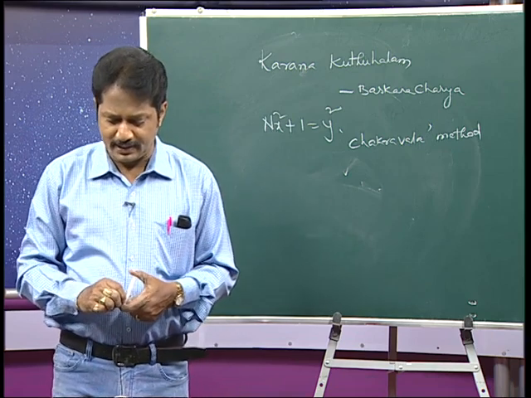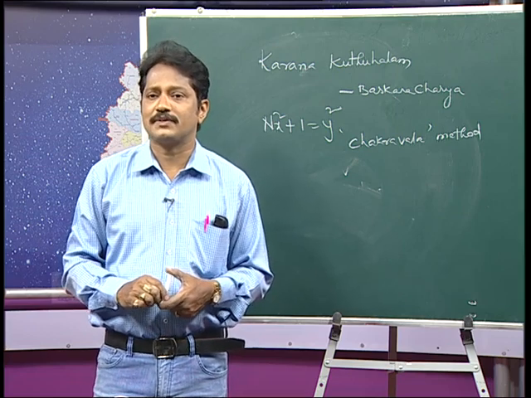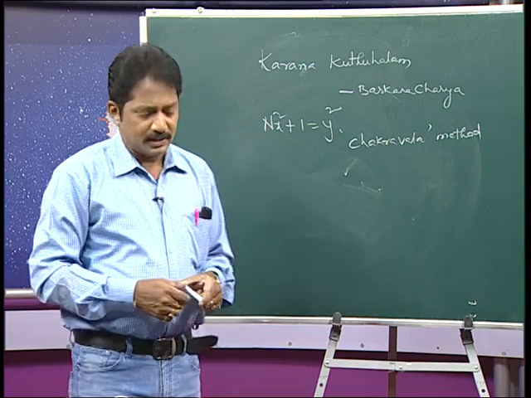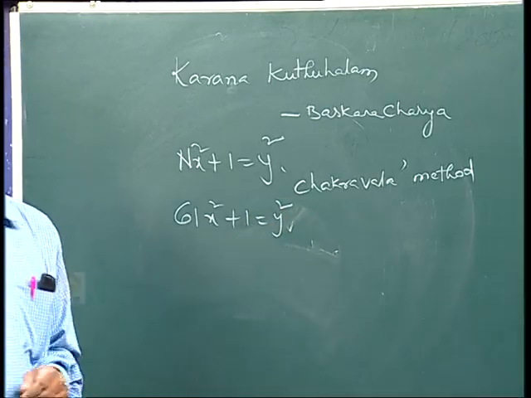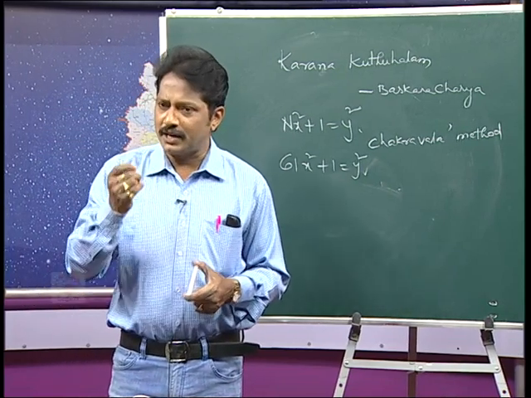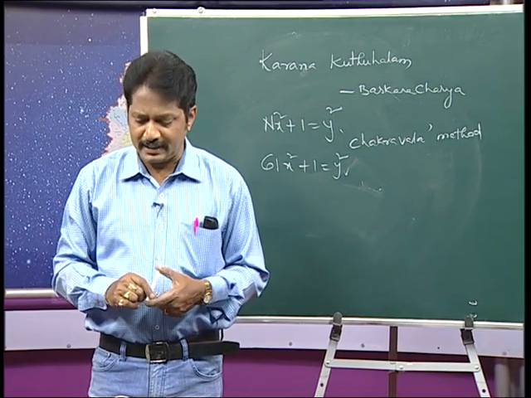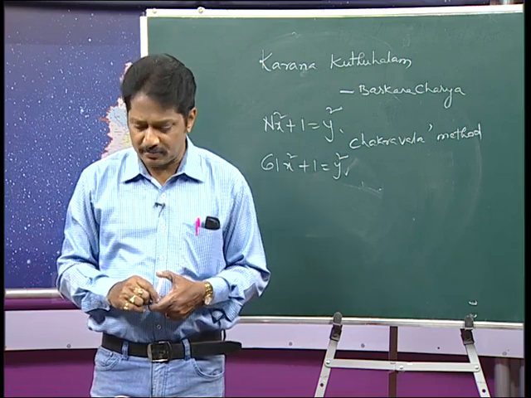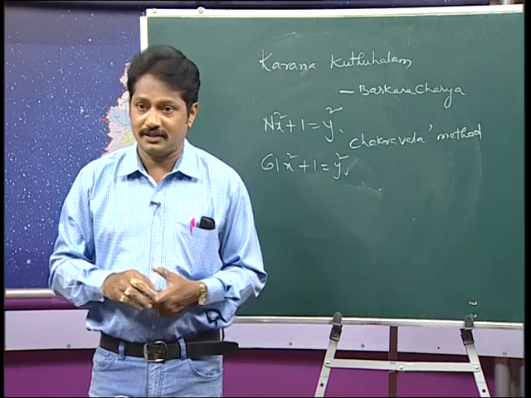This is very, very important, and of course, we call it Pell's equation: nx square plus 1 equal to y square. This is the most important, and you know that 61x square plus 1 equal to y square. When you consider this, we will get the smallest solution in whole numbers, and it has nearly 9 to 10 digits. Clear? This is the importance of this, and it was invented more than 500 years BC.